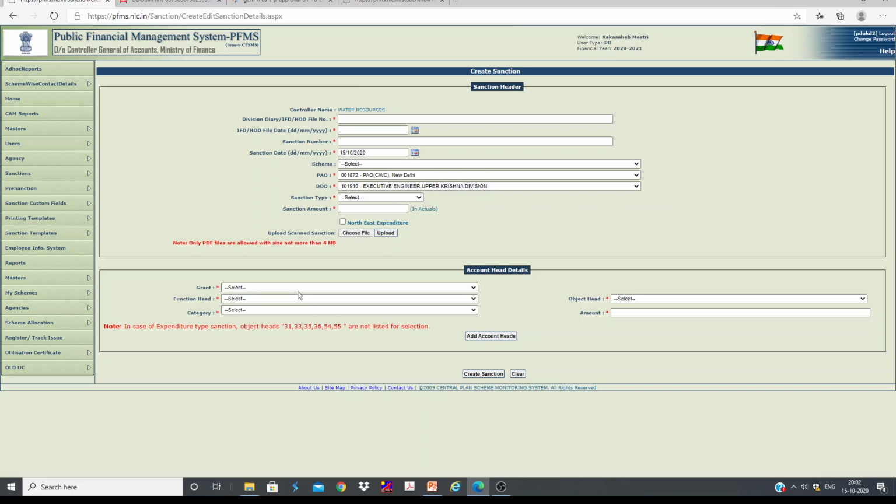And here we should not select anything. We should select here pensions 037, and you can see here automatically it will come. No, sorry, here not this one.